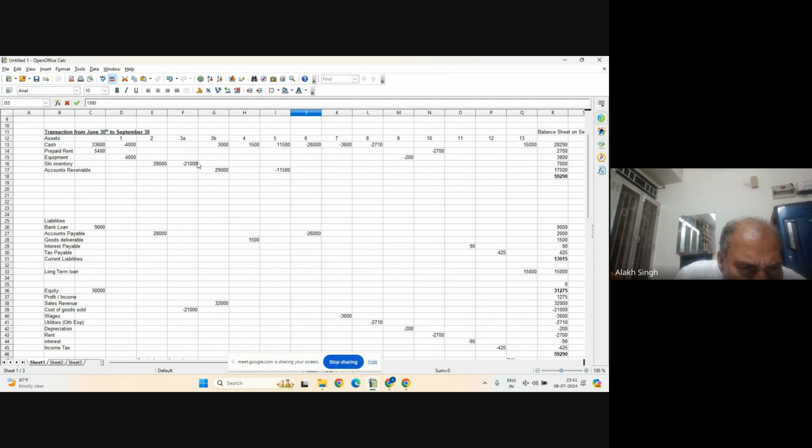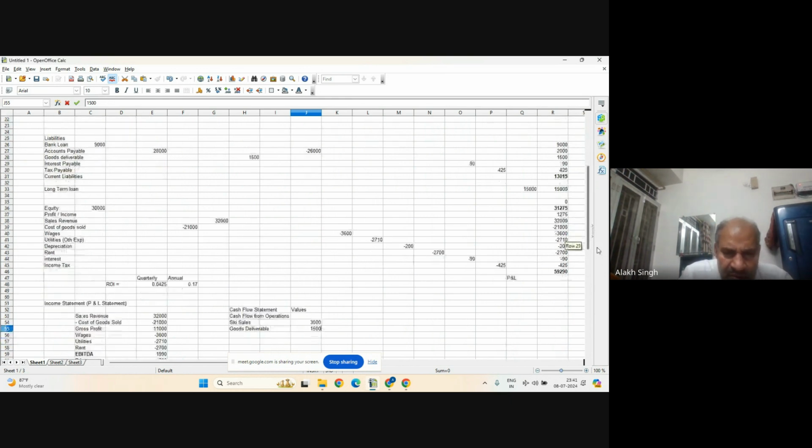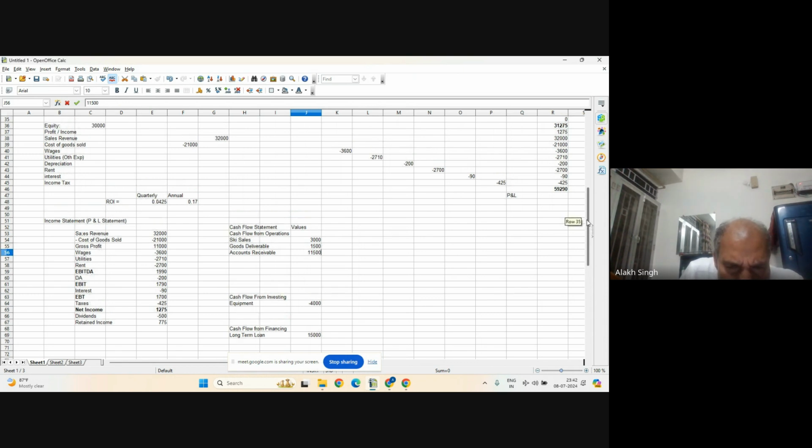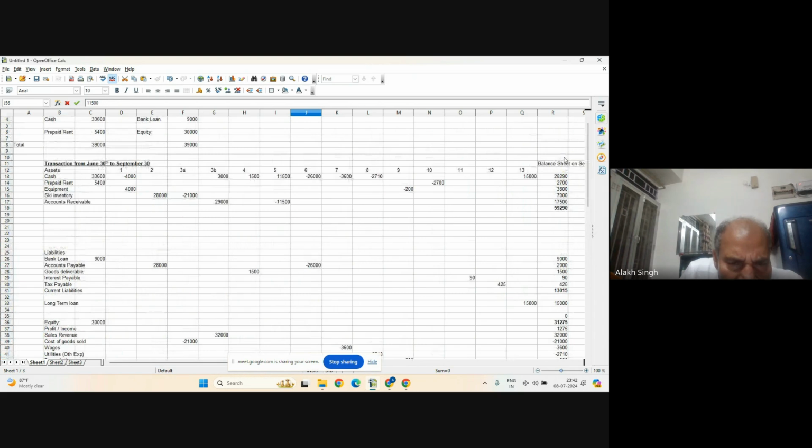So let me write it in detail the same way, accounts receivable. All these are part of sales, gross sales. Why am I writing it in detail? Okay, 11,500. I am writing it in detail, but the sum will be 34,000. That is what it has to be. So 34,000 is from gross sales revenue. But let's write it in detail.